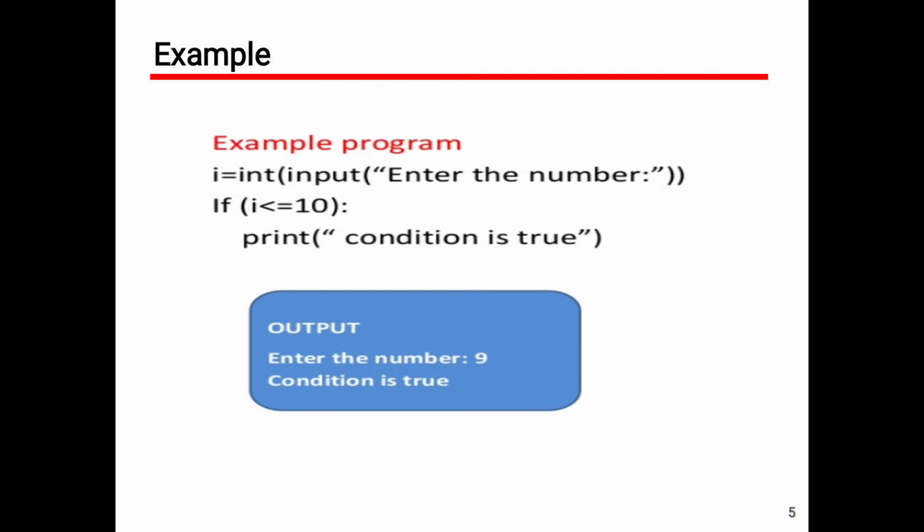Here, int of means we are using typecasting. By default, whatever is entered by the user, the input function considers it as a string. We need to convert that string into the integer data type. That's why we are placing int of input of enter the number. This is what exactly I am saying.